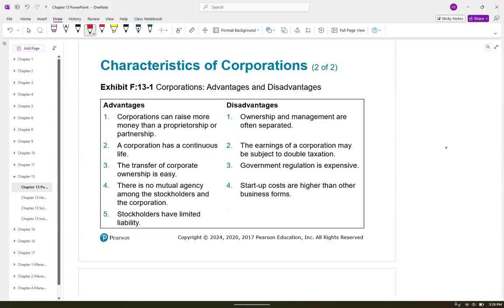Disadvantage. Ownership and management are often separated. In the accounting world, we like when the ownership and management are separate. And we'll talk a little bit about that when we are in audit. Because if you make the people who work inside of your corporation, especially anybody that has access to the accounting information, stockholders, then they are going to be more inclined to perpetrate a fraud to make those books look really good because their bonus could be based on how many shares of stock they own or their stock appreciating in that company.